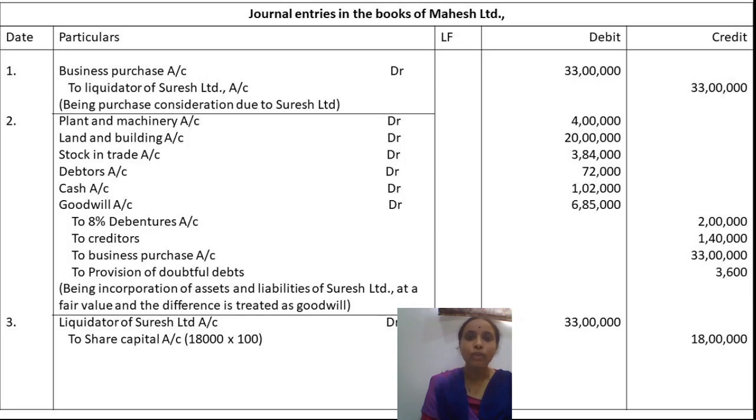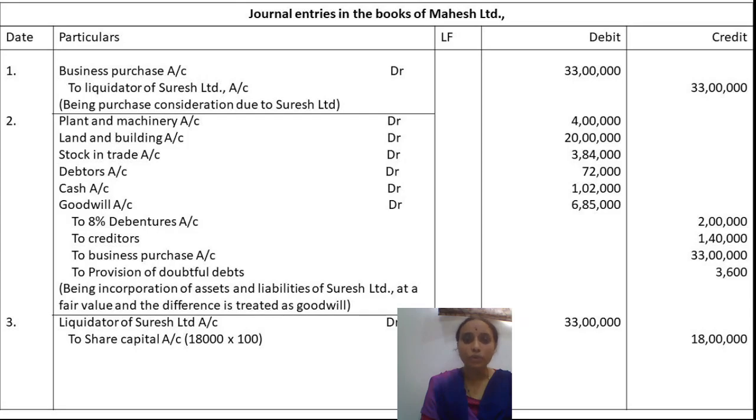Now we have to incorporate the journal entries in the books of Mahesh Company, the transferee company. Firstly, the entry is for the purchase consideration due to Suresh Company: business purchase account debtor 33 lakh to liquidator of Suresh Company Limited account 33 lakh. Then the next is for incorporating all the assets of Suresh Company Limited: plant and machinery 4 lakh, land and building 20 lakh, stock in trade 3 lakh 84,000, debtors 72,000, cash 1 lakh 2,000, goodwill 6 lakh 85,000.